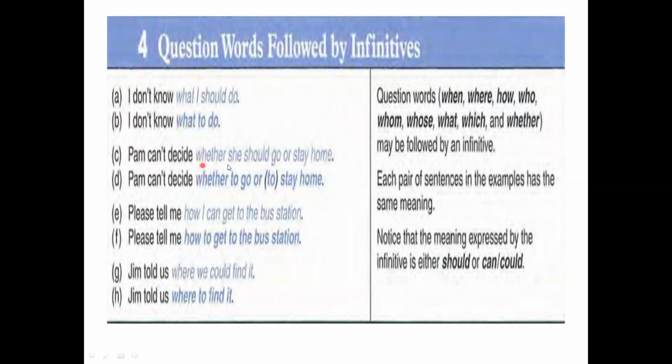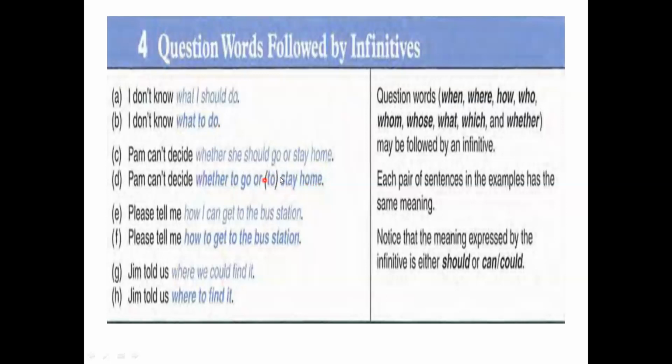Pam can't decide whether she should go or stay home. For home, we do not use a preposition. Here we can say, Pam can't decide whether to go or to stay home.